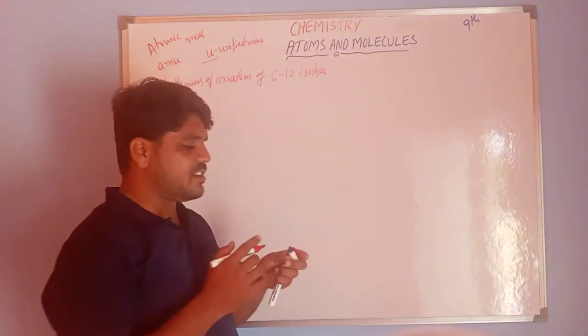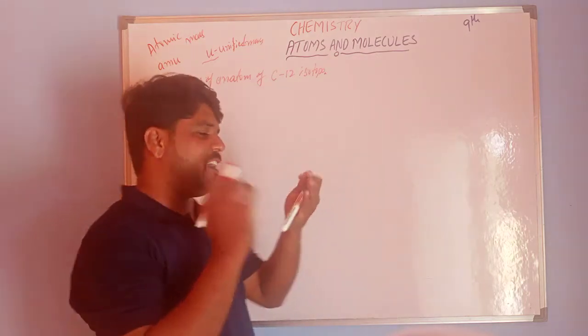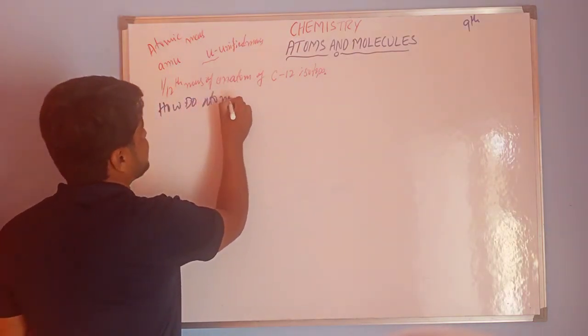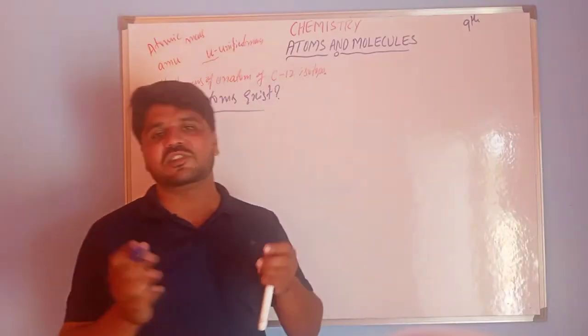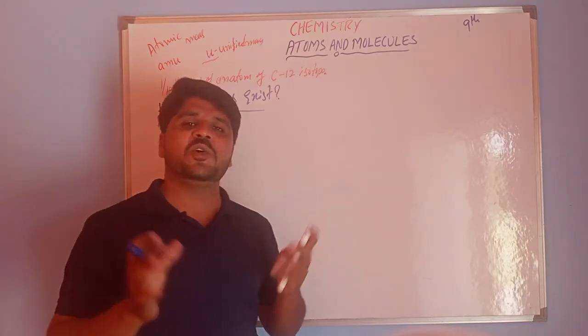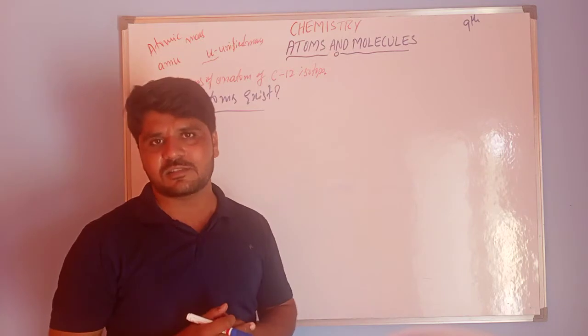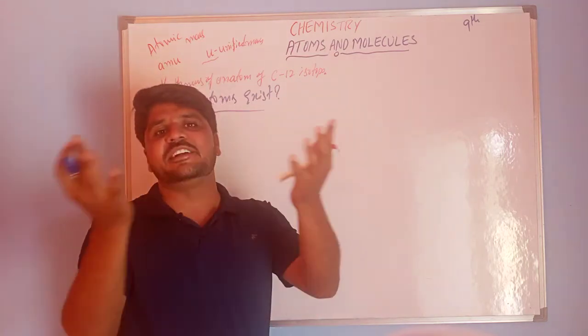In this class I am going to discuss how atoms exist. Can you see these atoms anywhere in your surroundings? Exactly no. Why? Because these atoms are very small particles. These atoms cannot exist independently.